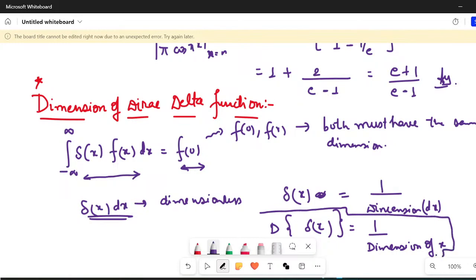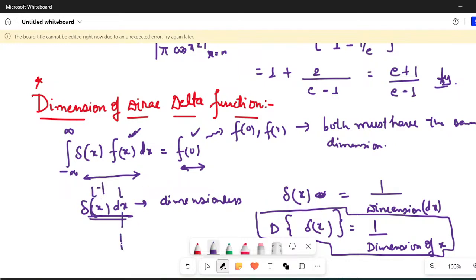Is that clear? See, f of 0 must be a constant. If it is a constant here, so this must also yield me a constant. After all, this and this dimension should be same. It implies Dirac of x dx should be dimensionless. If this is of dimension of length, so this should be dimension of length inverse.